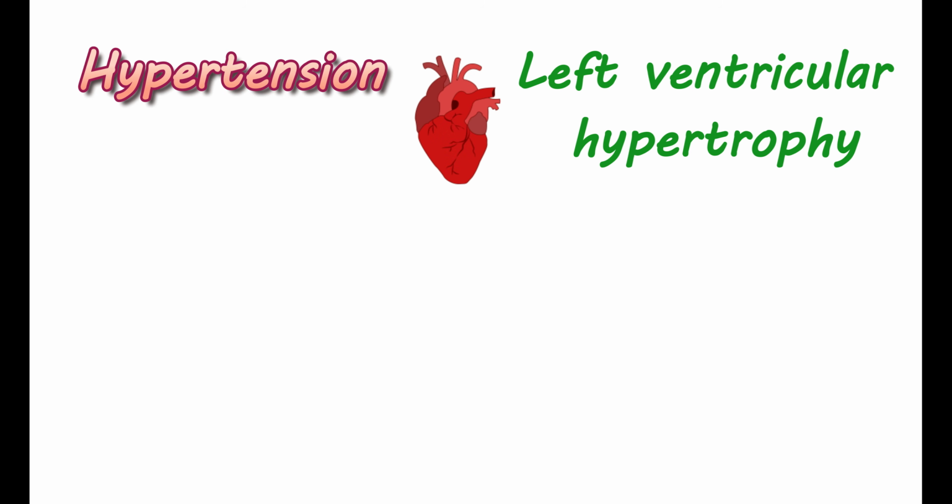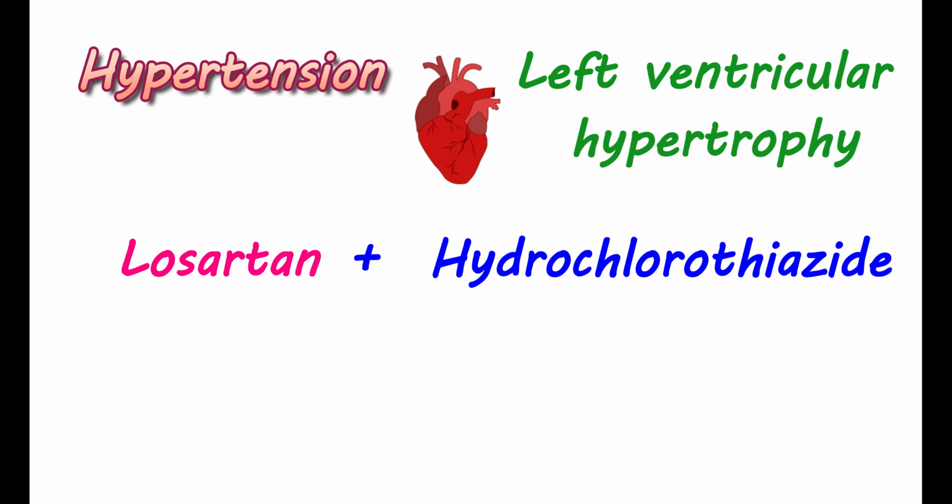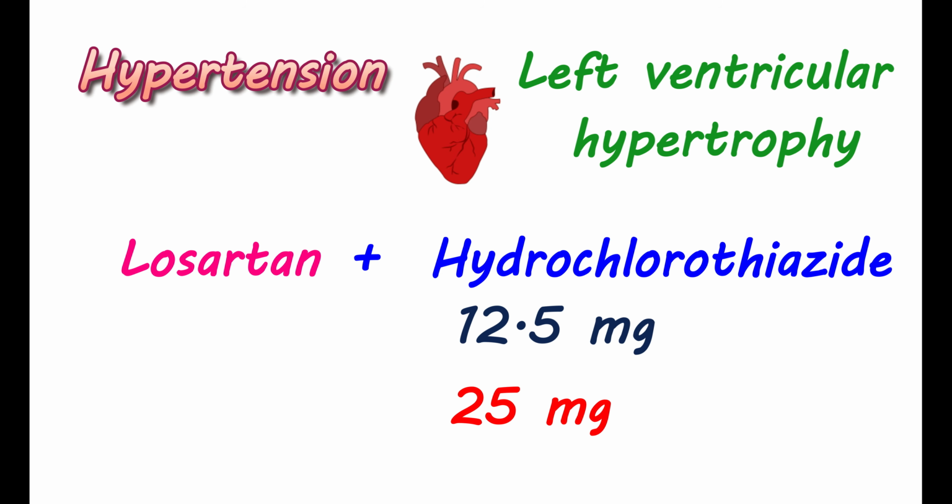In cases of hypertension associated with left ventricular hypertrophy, losartan alone may not be sufficient even at higher doses of 100 milligrams per day. Therefore, another medication like diuretics can be added along with losartan. Hydrochlorothiazide is one of the commonly used thiazide diuretics that may be combined with losartan. It can be started at a dose of 12.5 milligrams per day. Based on the response, the hydrochlorothiazide can also be increased up to 25 milligrams per day. Therefore, you may be given losartan 100 milligrams plus hydrochlorothiazide 25 milligrams at the maximum level.